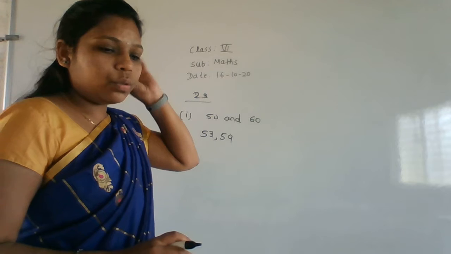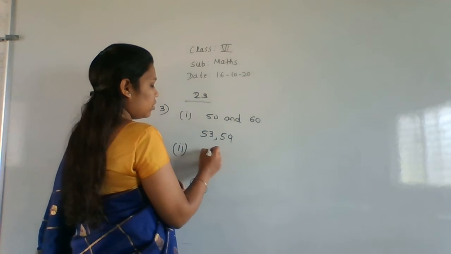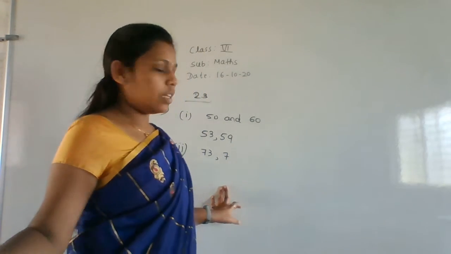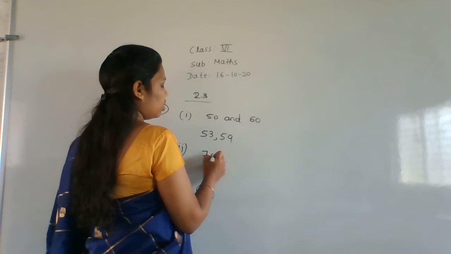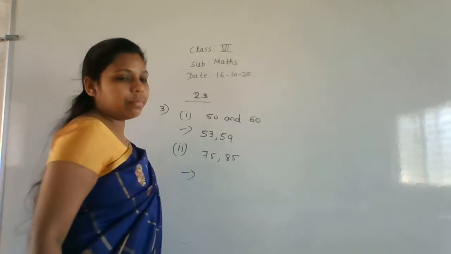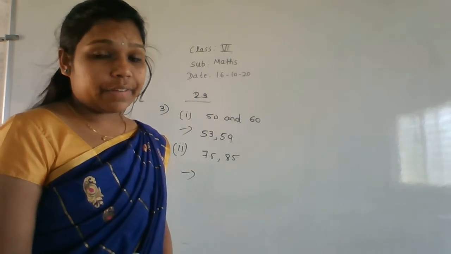Getting? Okay. So next one, the second one, is 75 to 85. What are the prime numbers in between 75 and 85? 76?